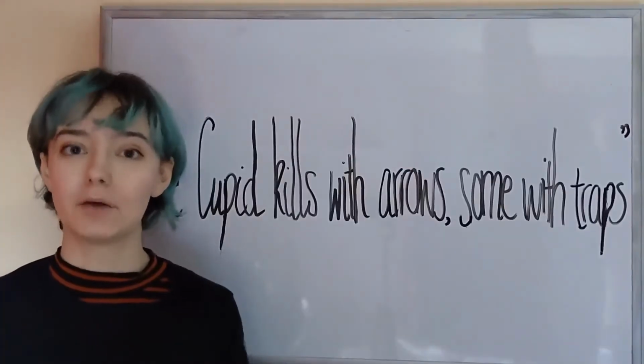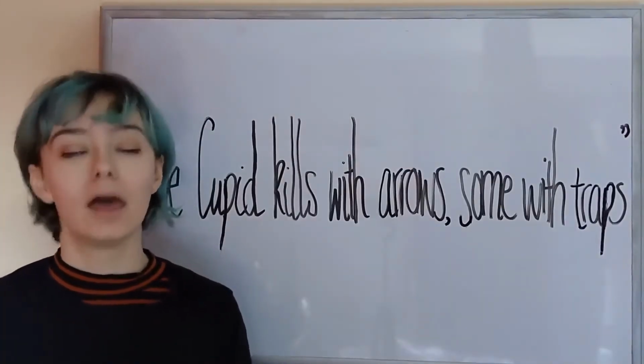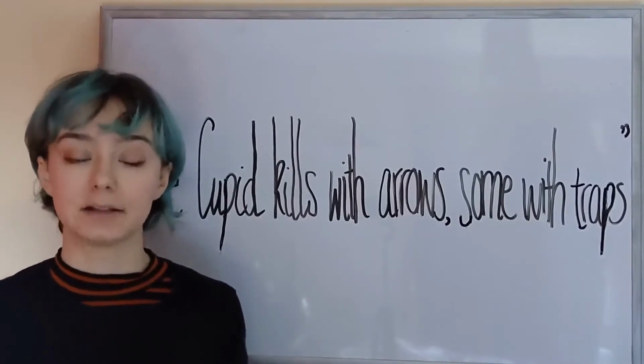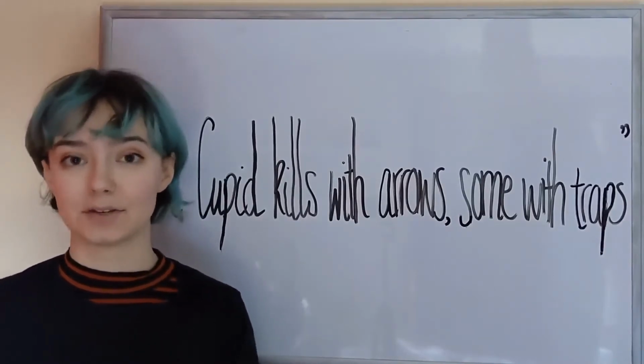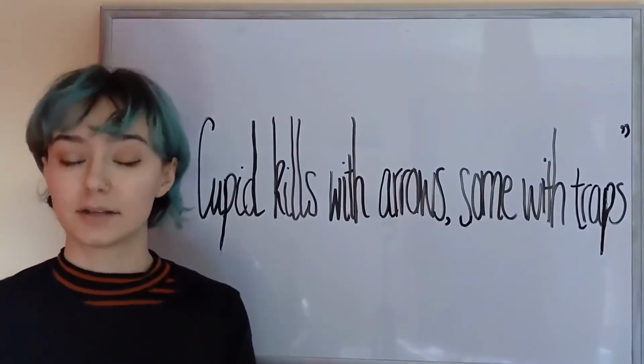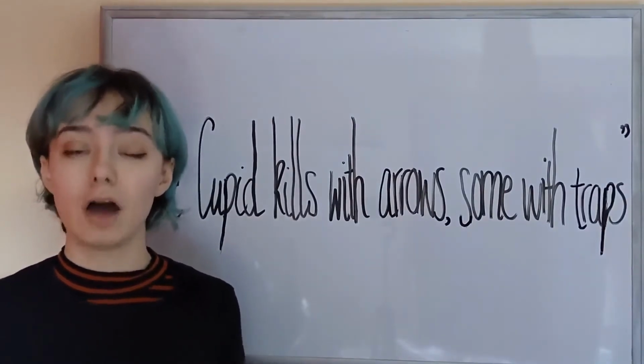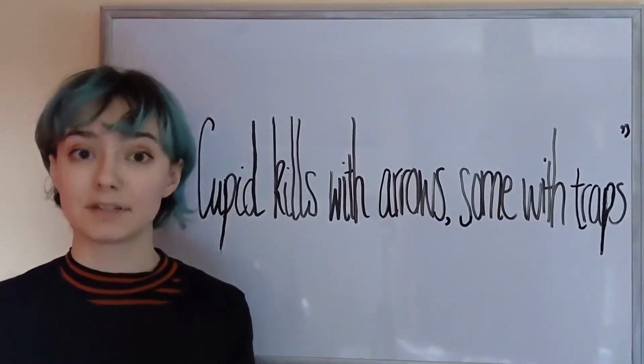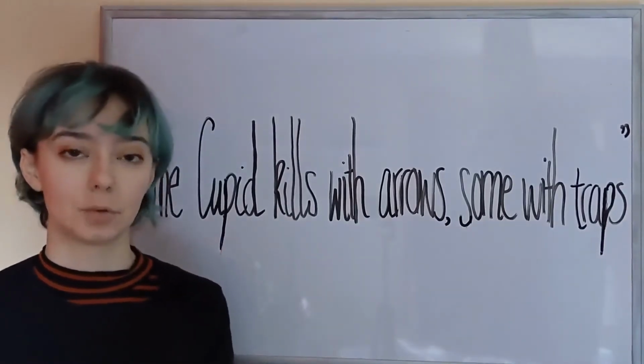Hi, this video is going to be on the form of Much Ado About Nothing. Now you may have noticed that when you read the text aloud there's a certain kind of rhythmic pattern to it, and that's because it uses blank verse. Now blank verse is a poetic form that is made up of unrhymed lines of iambic pentameter, and you can see the use of it in this quote here.